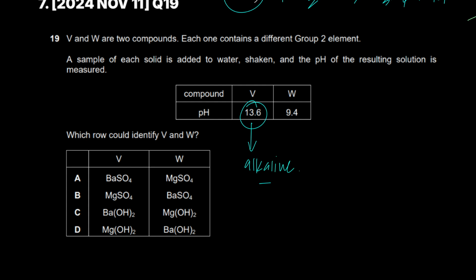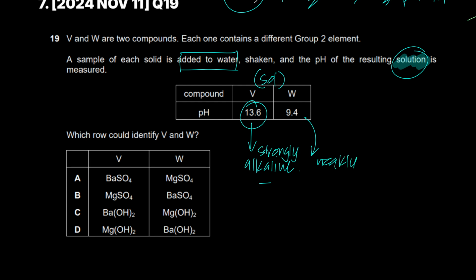Now, if you look at W, it should be soluble in water, because when you shake it with water, this is what happened. The resulting solution. So if you shake it with water, it gives you a solution. That means they are soluble. W and V both are soluble in water, and V is strongly alkaline, not weakly, and W is a little weakly alkaline. Right? So let's check it.